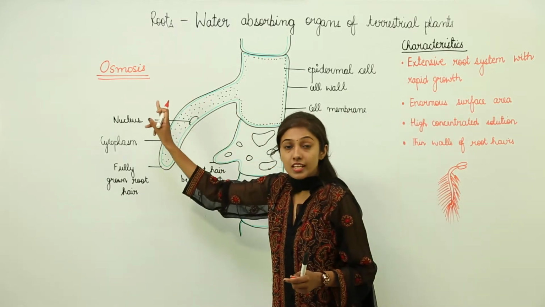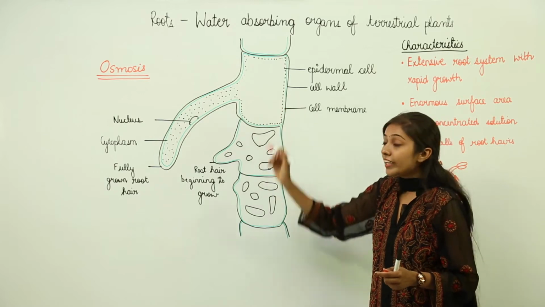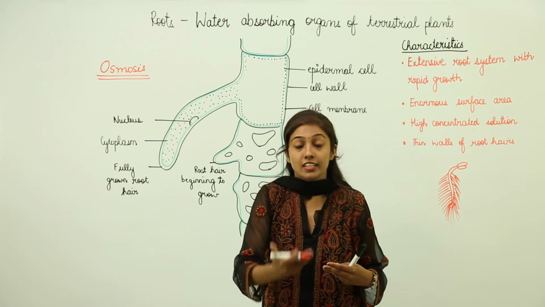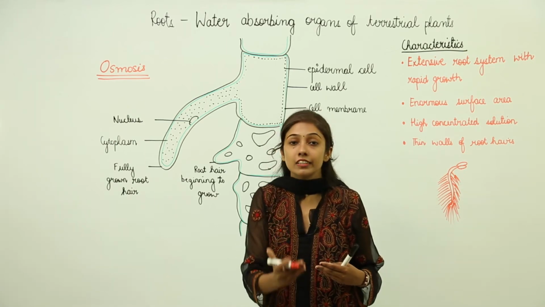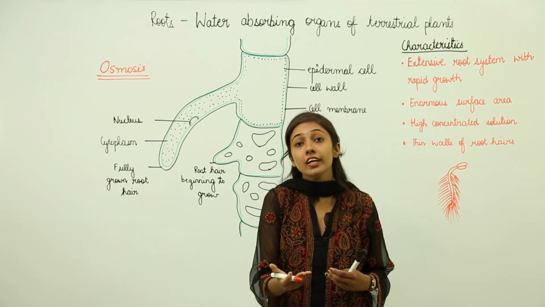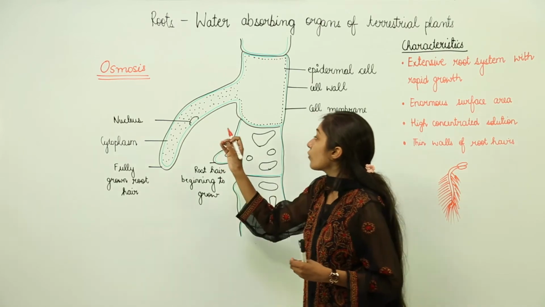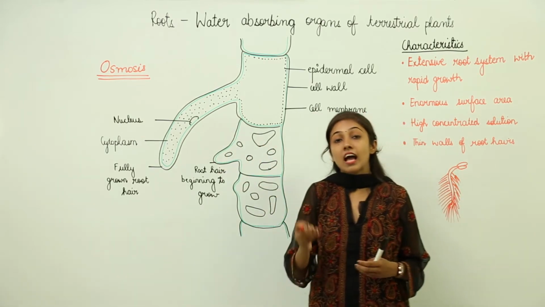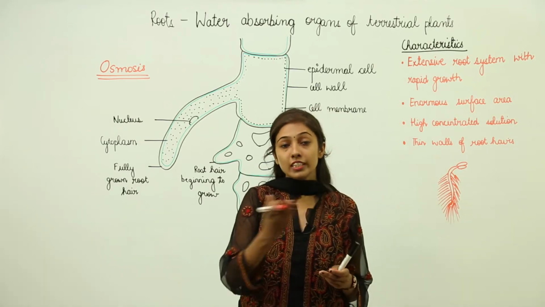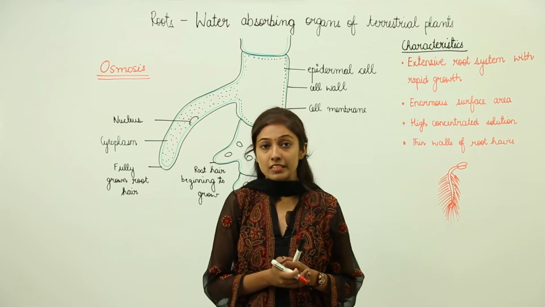Due to osmosis, the water is going to enter into the roots, and then into the next cell and the next cell. Slowly this water enters special water and mineral conducting tissues, which we call xylem. The water enters the xylem vessels, and through the xylem vessels it reaches the leaves, and when it reaches the leaves, the transpiration process takes place.